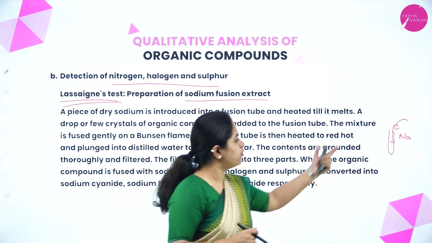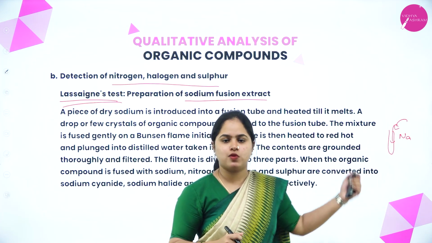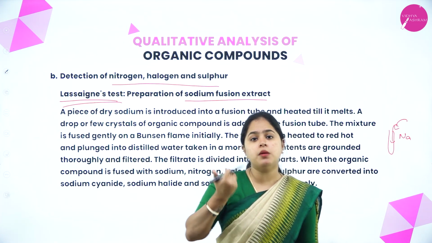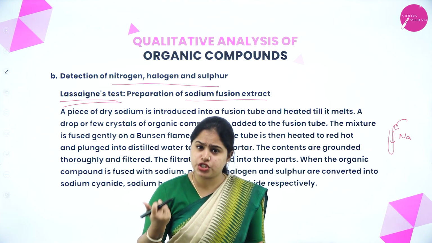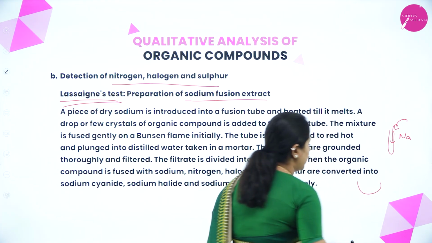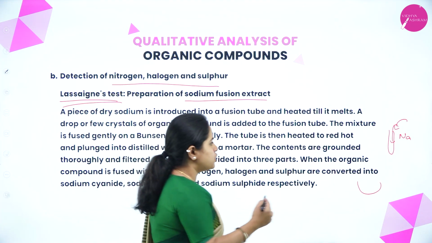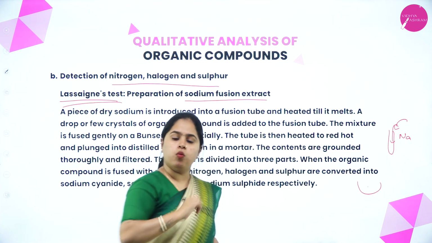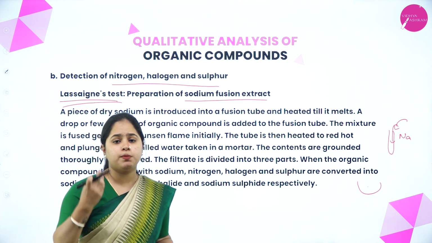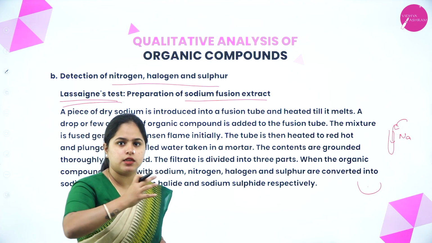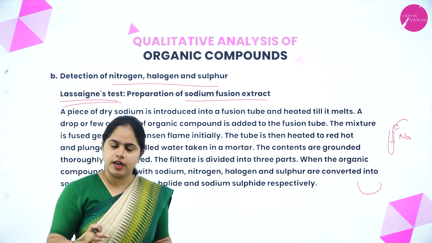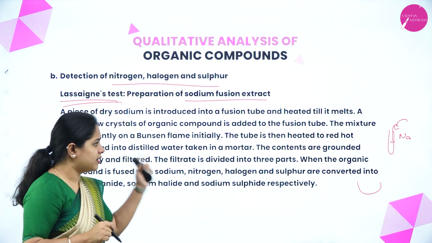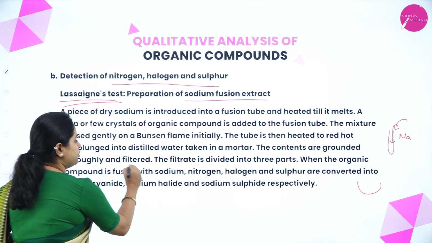So that means now my fusion tube is containing the sodium as well as the organic compound. Now the mixture we start heating and it has to become red hot, right? It has to become extremely hot, and then we take a china dish in which distilled water is present. So once it becomes red hot, directly this glass tube will be put inside the distilled water. So what happens? We are putting an extremely hot substance inside water, so the glass will break, right? Yes, and now what do we do? We grind it thoroughly, right? The contents are ground thoroughly and filtered, okay?